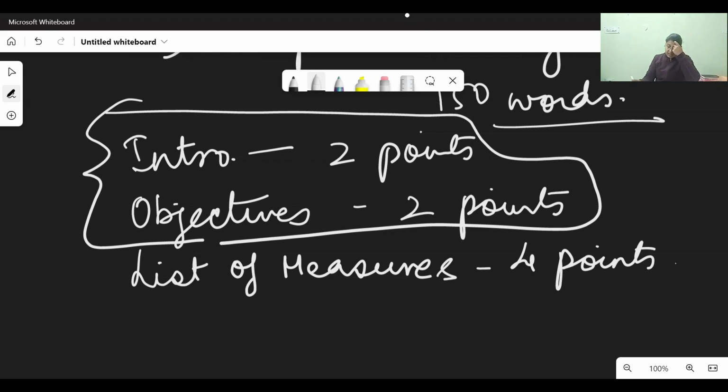And after that, the list of measures means the steps that you are going to take to organize that event. And there are always some common steps. Number one, you can mention the date, time, and venue. It is a very common step that this was decided: a meeting was held by the concerned teachers and authorities and representatives of the students council on such and such date, in which the date, time, and venue were finalized.